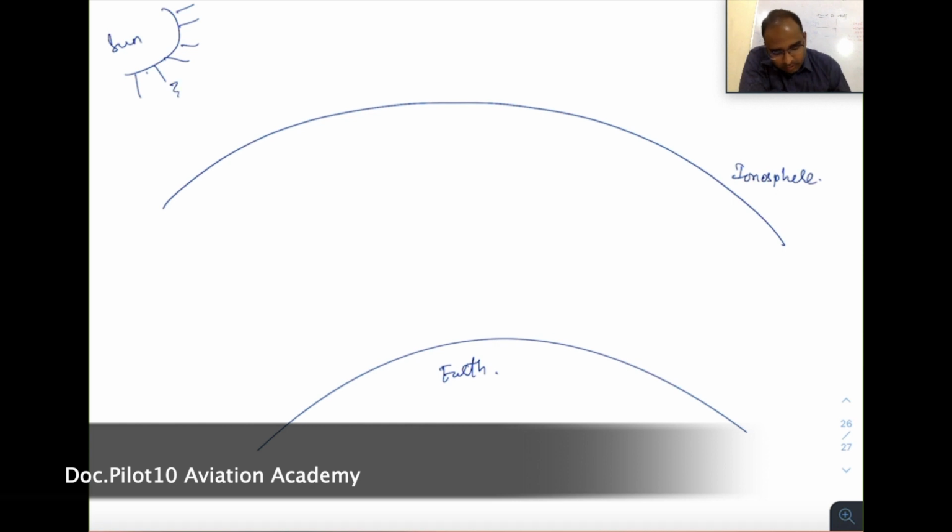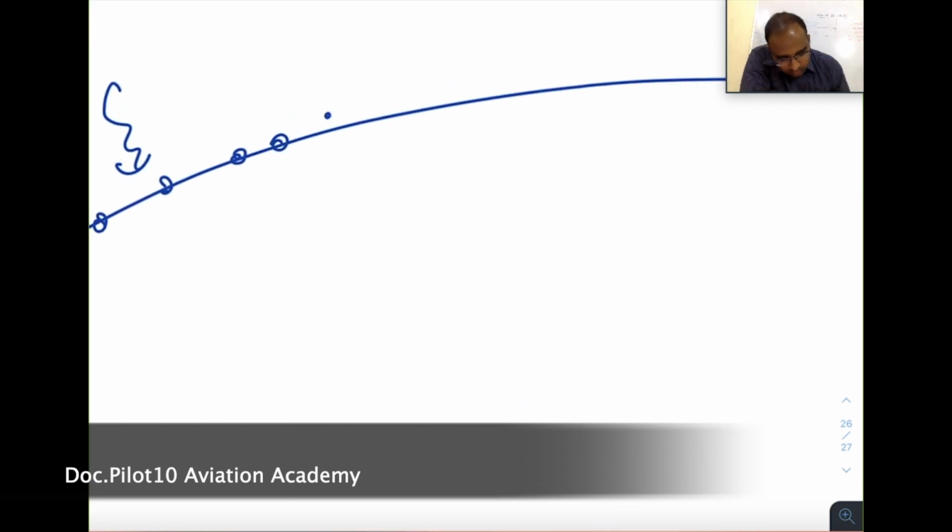What happens is sun's rays come and hit molecules in this ionosphere. What happens is, in a molecule or in an atom in a molecule has a nucleus and then electrons around it, like this, rotating, sorry, revolving.